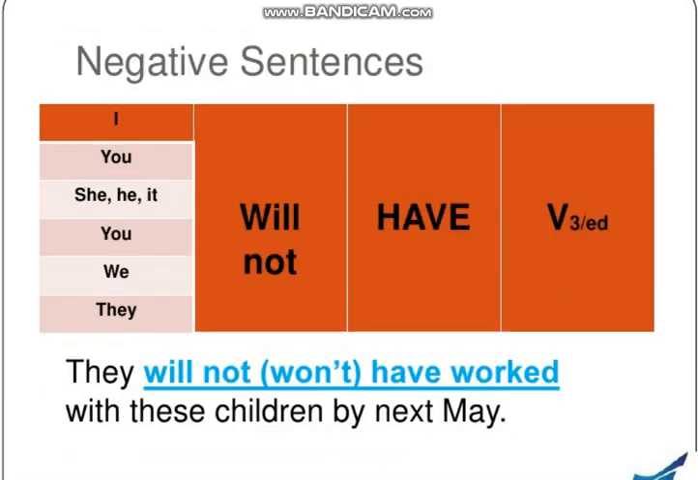Then in negative sentences, you know the structure of negative sentences. We just add not with the helping verb. And as there are two helping verbs, will and have, we have to add not in between them. As you can see, first we have the subject, then will not, and then have, and then third form of verb, and then the rest of the sentence. As an example, you can see they will not or they won't. Won't is the short form of will not. They will not have worked with these children by next May. So we have just added not to them.